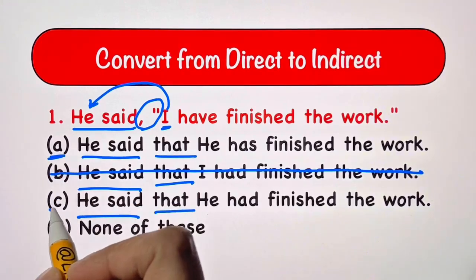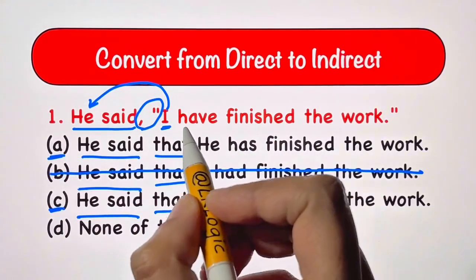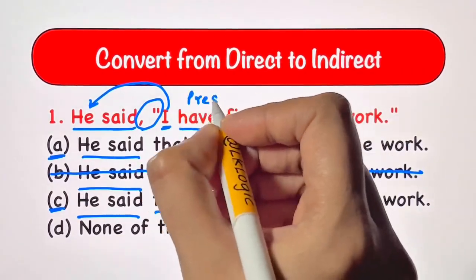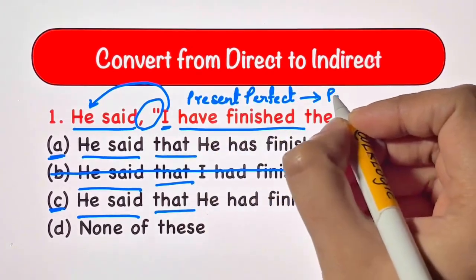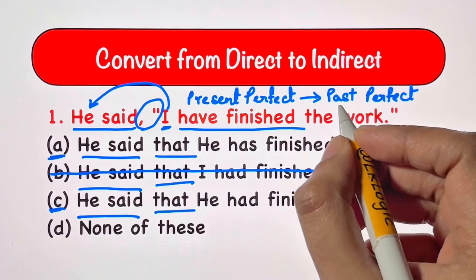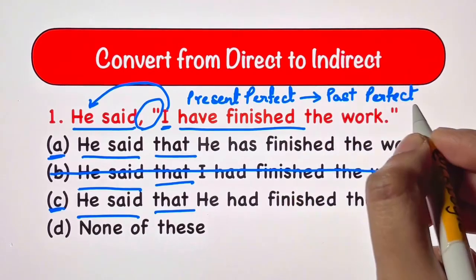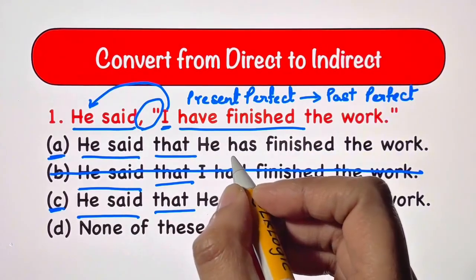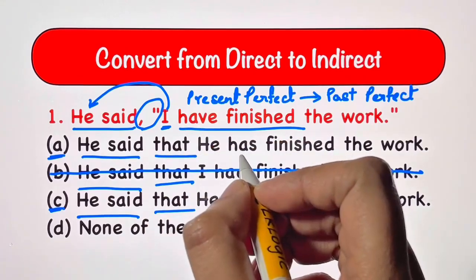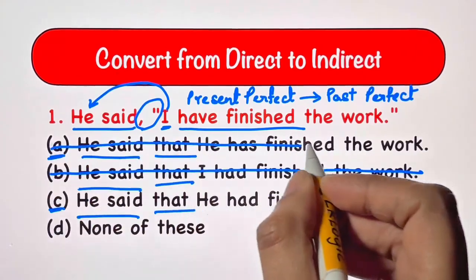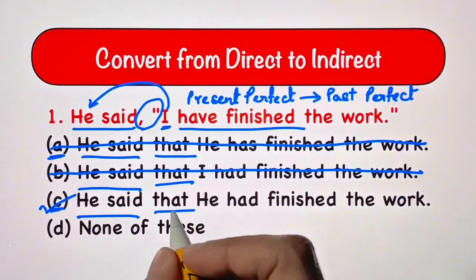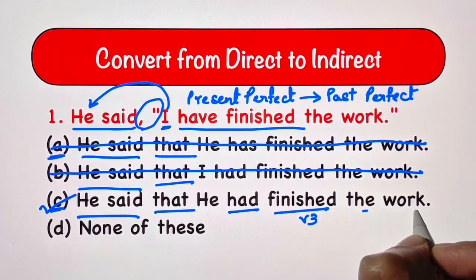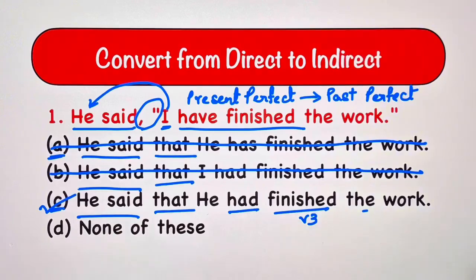Now check A and C. The sentence is in present perfect, have or has plus the third form of the verb. We'll change it into past perfect, which takes had plus the third form of the verb. Here it will change into had. Here you have has. Have and has are both used in present tense, so we'll strike off A. Your right answer is C: He said that he had finished the work.